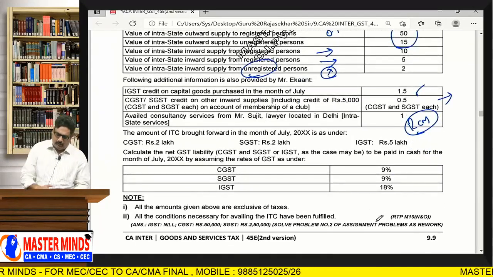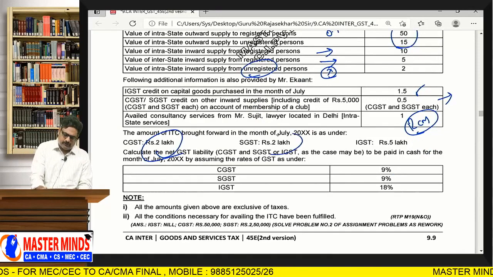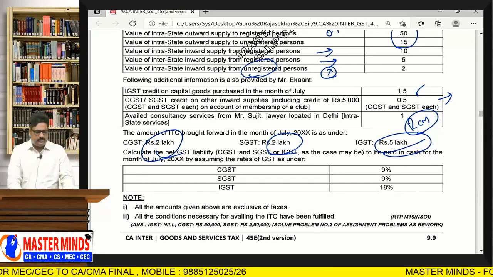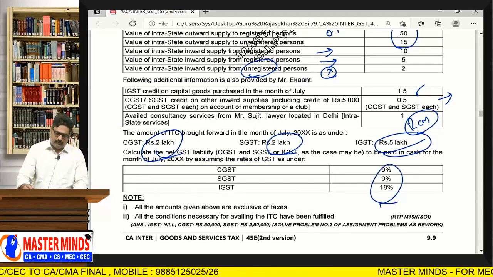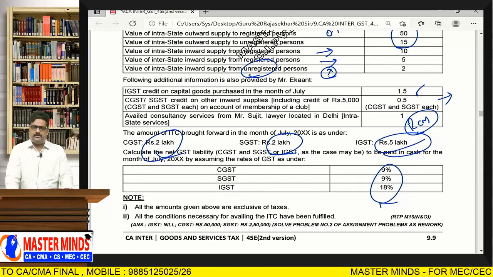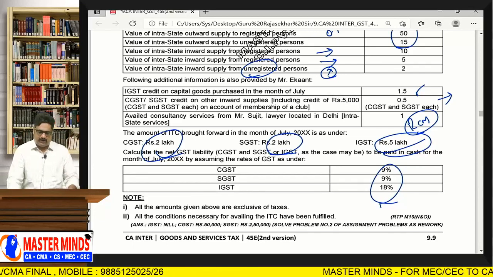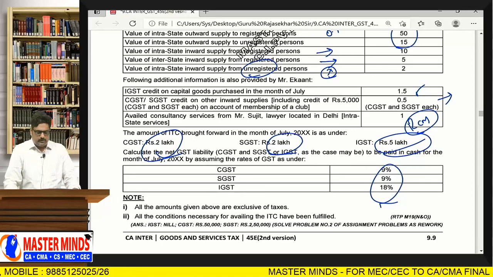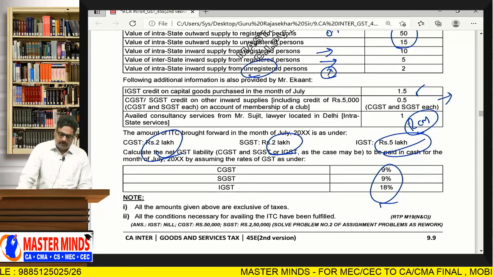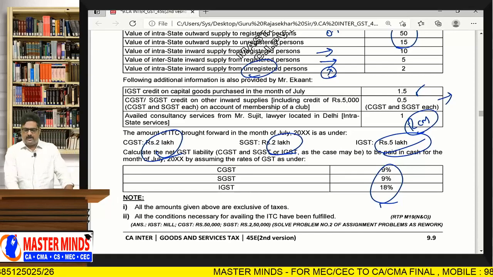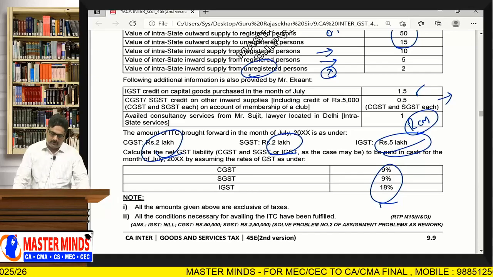And these are the opening balances with respect to CGST, SGST and IGST. Based on that, some rates are given: CGST 9%, SGST 9%, IGST 18%. Based on that, you need to compute what is the net amount that is needed to be paid. We will check the answer.